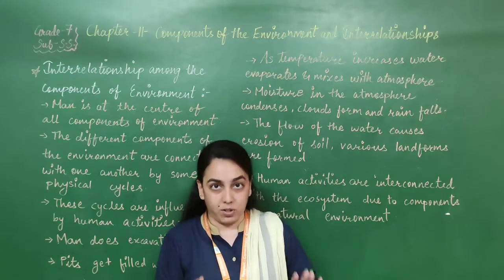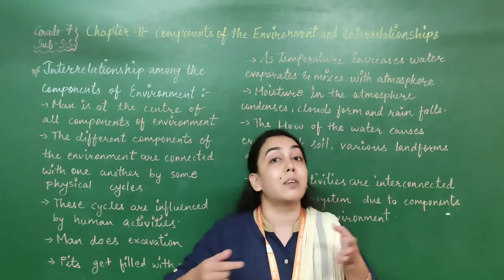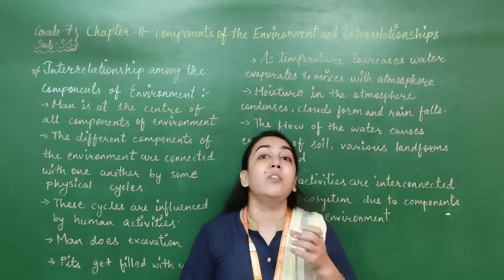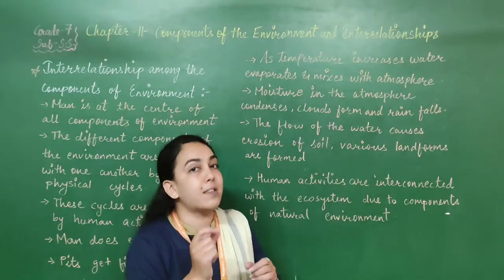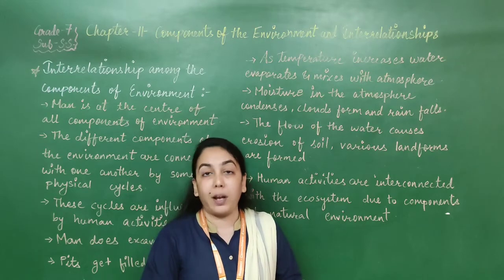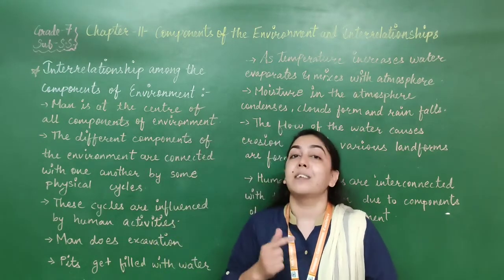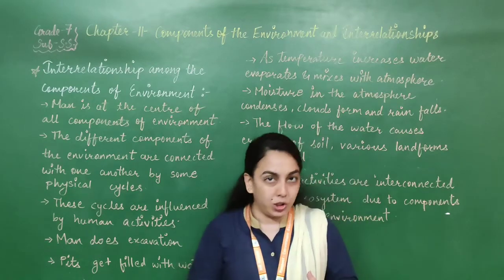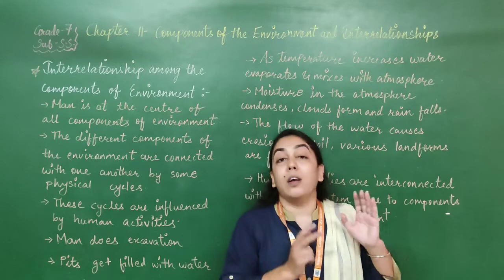Also we came to know about the natural environment, the man-made environment, and the distribution of water on Earth's surface. We have learned also about sea waves, tides and ebbs, and ocean currents. Now I hope the previous topics are clear.